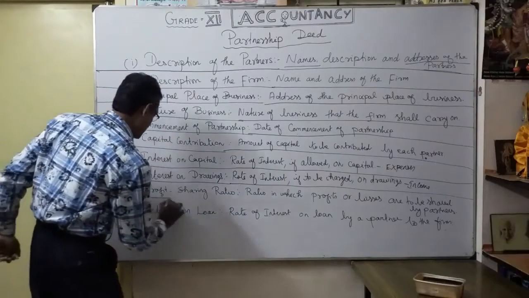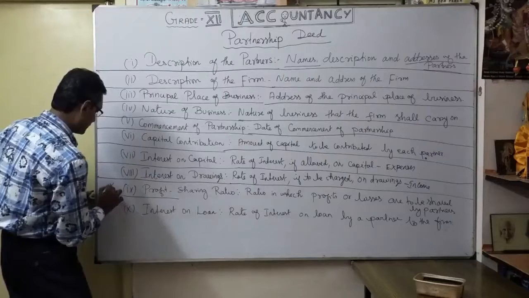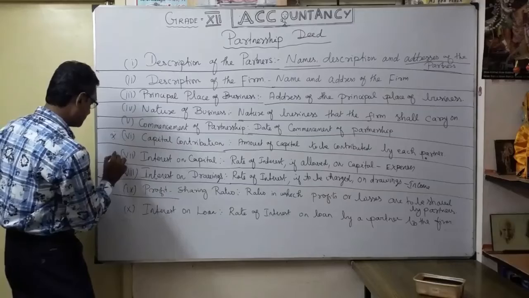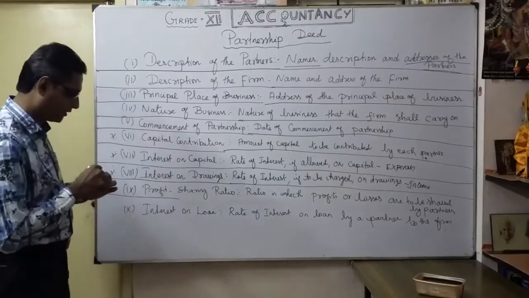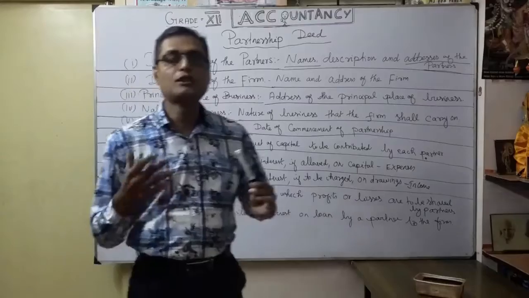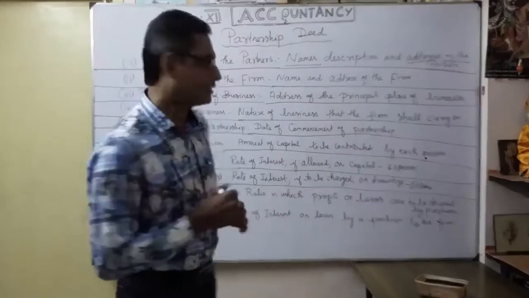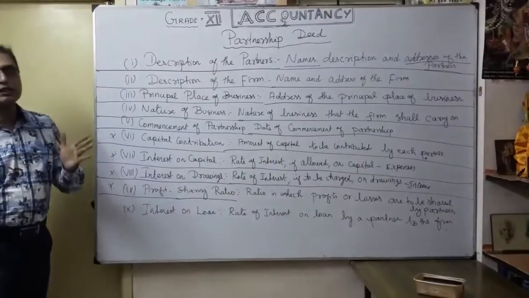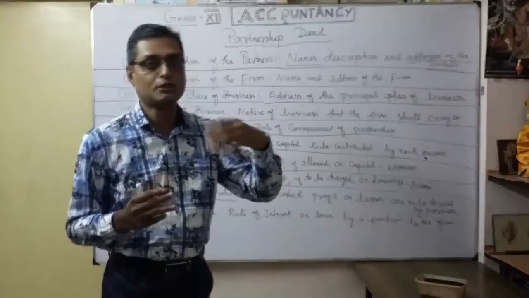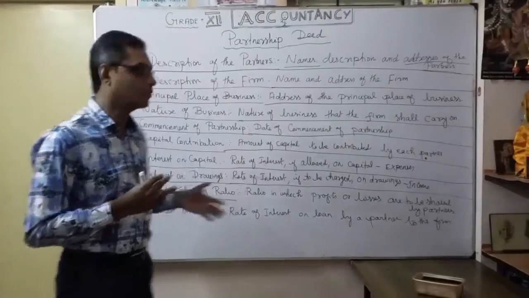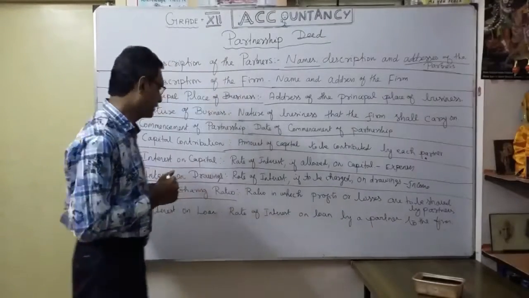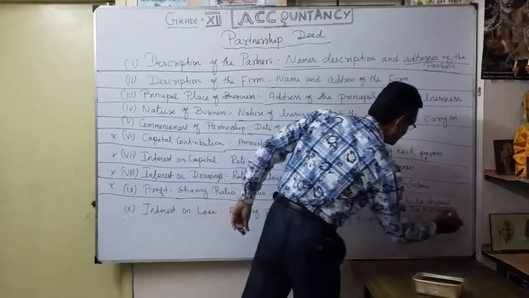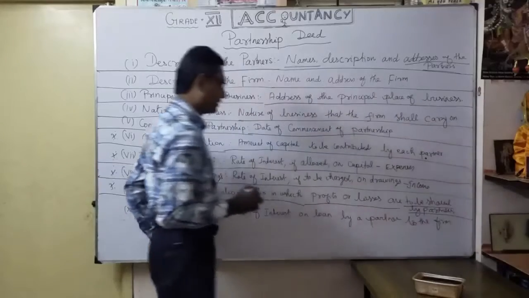Next, very, very important: the profit, after your capital contribution, interest on capital and interest on drawings. With more than one partner, profit sharing is very, very important. The sharing ratio: what is the agreed ratio? Equal, or proportionate to the capital contribution, or some other ratio? You definitely want to mention in the partnership deed the ratio in which profits or losses are to be shared by each partner.